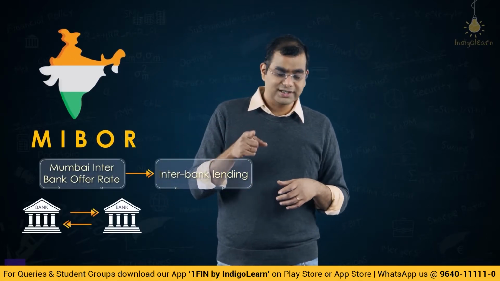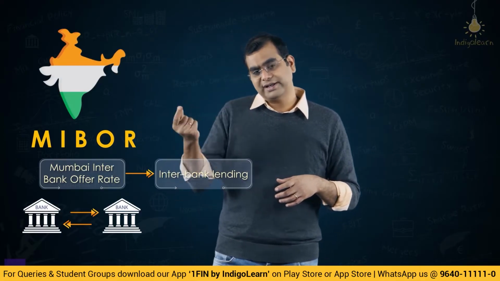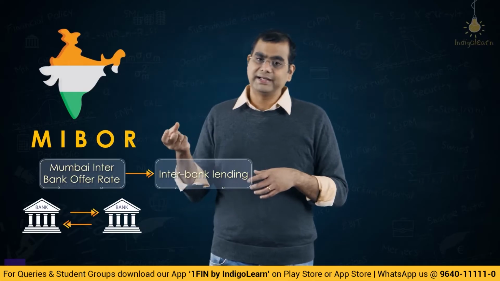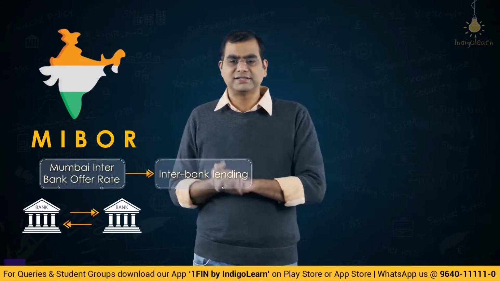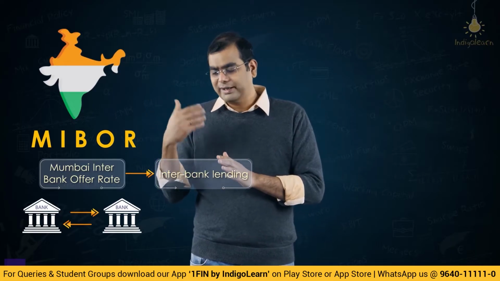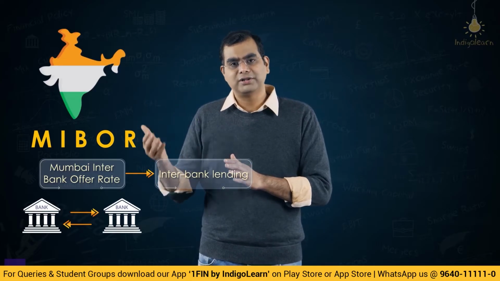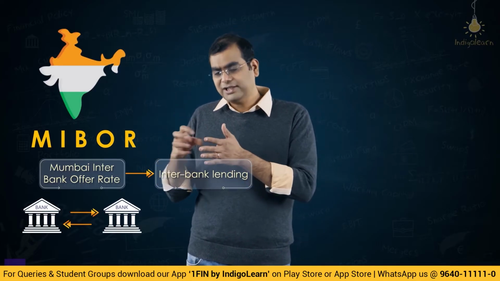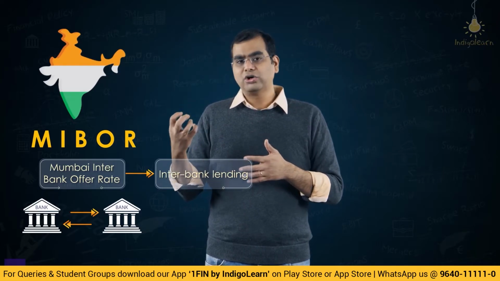If you remember in Forex, we said there is something called interbank transactions of currency, right? The rate at which banks buy and sell currency. Same like that, banks keep giving loans to each other. So that rate is called MIBOR rate. Now what is this MIBOR? This is a rate for 1 day borrowing, 2 day borrowing, 3 day borrowing, or 1 week borrowing, 1 month borrowing, 3 months borrowing. Like that, if banks want to borrow between them for specific tenures, they quote these rates